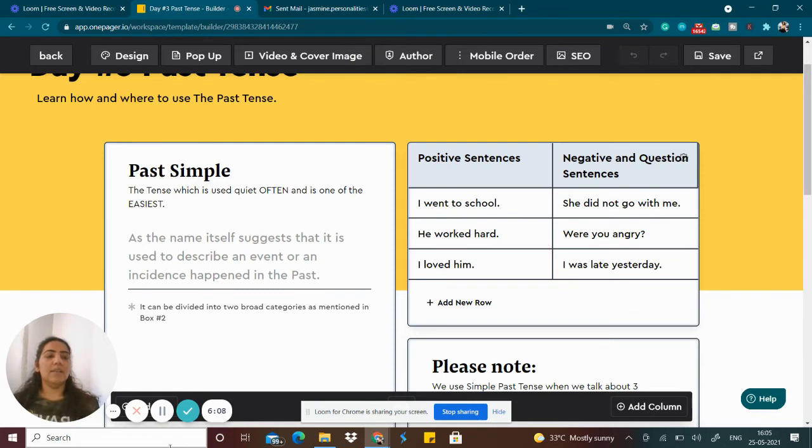Another one is question form. "Were you angry?" So we cannot say here "are you angry," because normally "is" and "are" are used for present tense, which we will be looking at later. And yes, the next one is "I was late yesterday." So this is again something where I am talking about the past form.